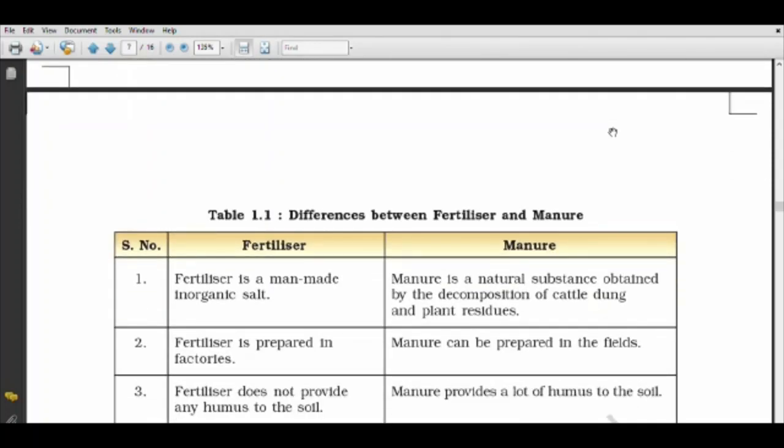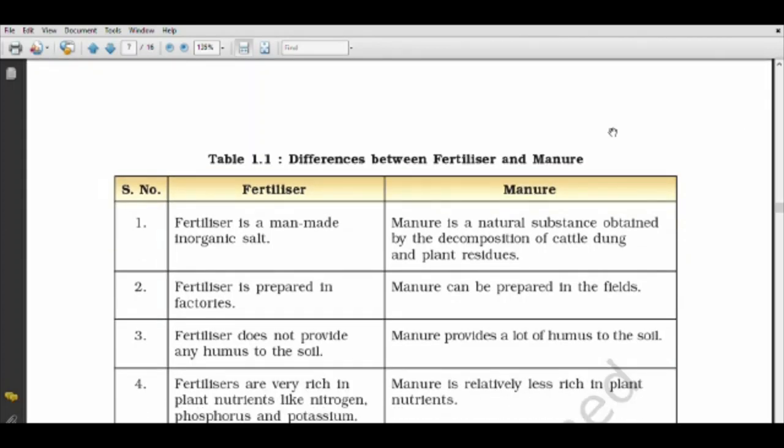Now I will tell you some of the differences between fertilizers and manure. What are fertilizers and manure? We have studied just now that fertilizer is a man-made inorganic salt, and manure is a natural substance obtained from the decomposition of cattle dung and plant residue. Means manure is organic and fertilizers are made by man only.